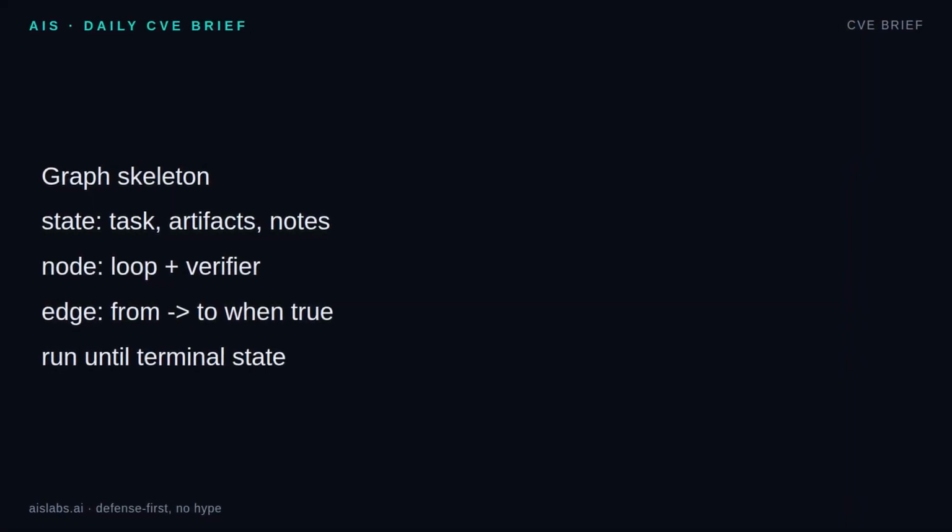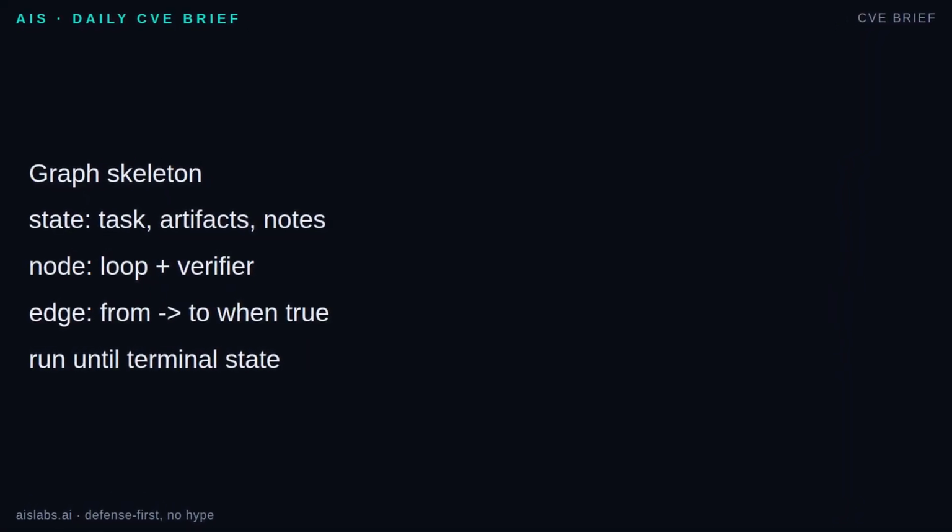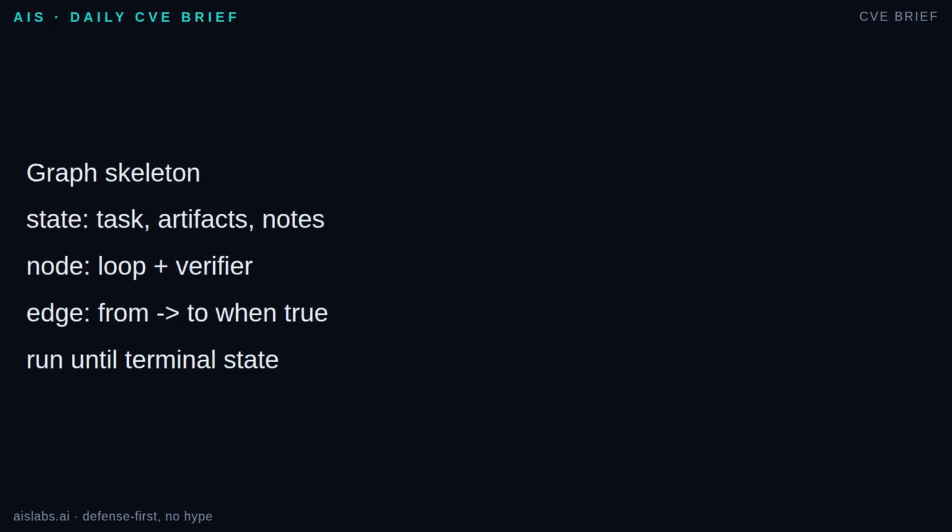Mechanically, build the graph from the outside in. First, define shared state: task, artifacts, decisions, errors, budgets, and verifier nodes. Second, define nodes as loops. Each node gets an input slice from state, performs bounded work, verifies its own output, then writes a small update back. Third, define edges. An edge is not vibes.